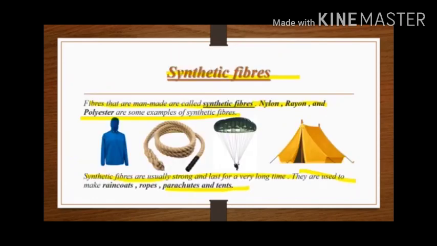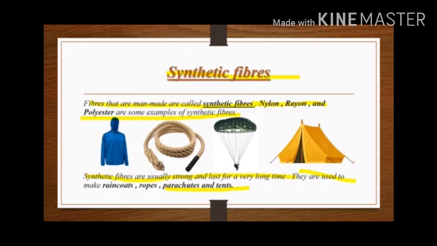Second type of fiber is synthetic fibers. Synthetic fibers are also called what? Artificial fibers. So fibers that are man-made are called synthetic fibers. It means they are prepared by man, such as nylon, rayon and polyester.